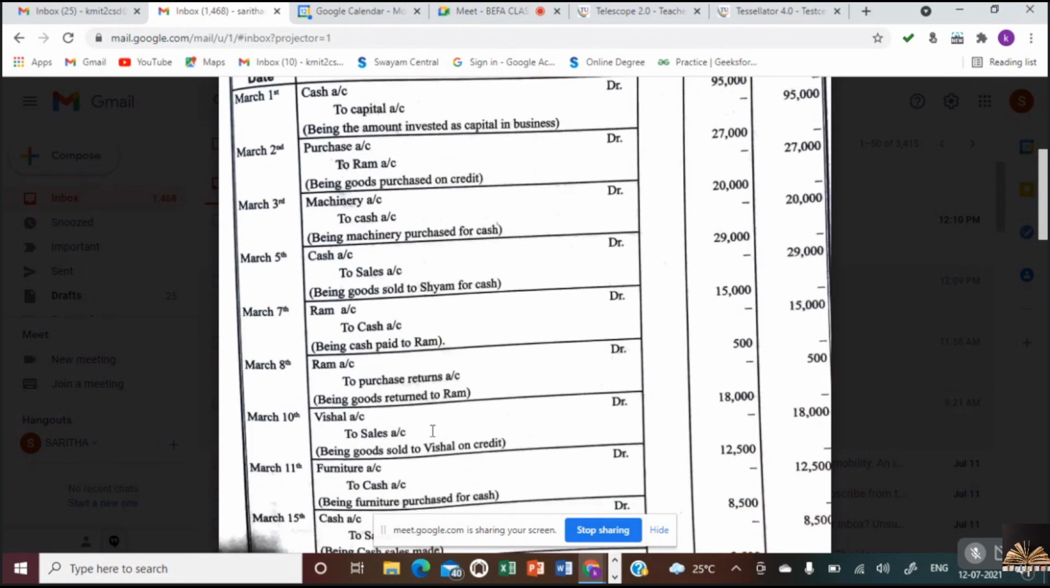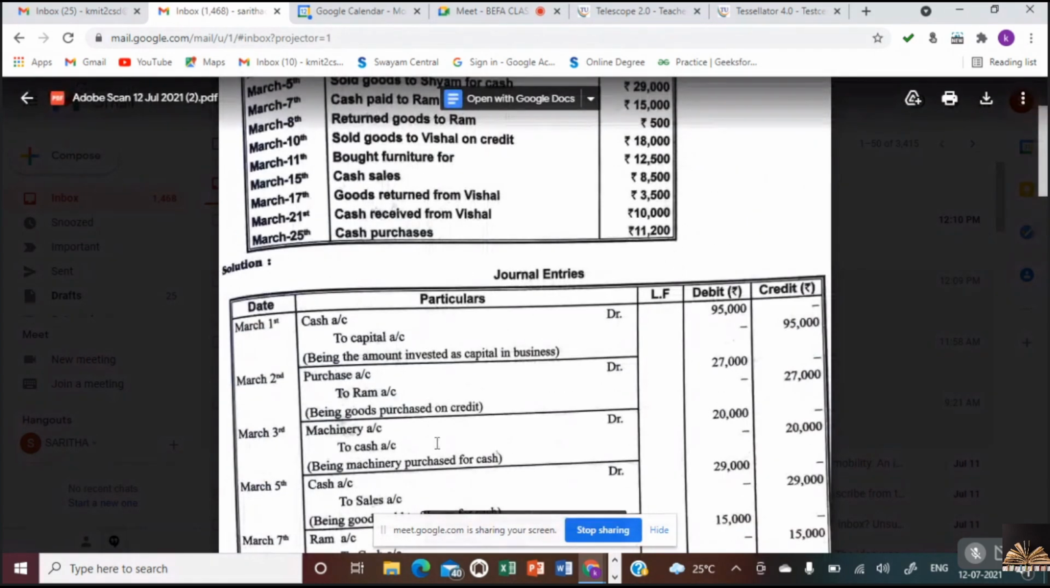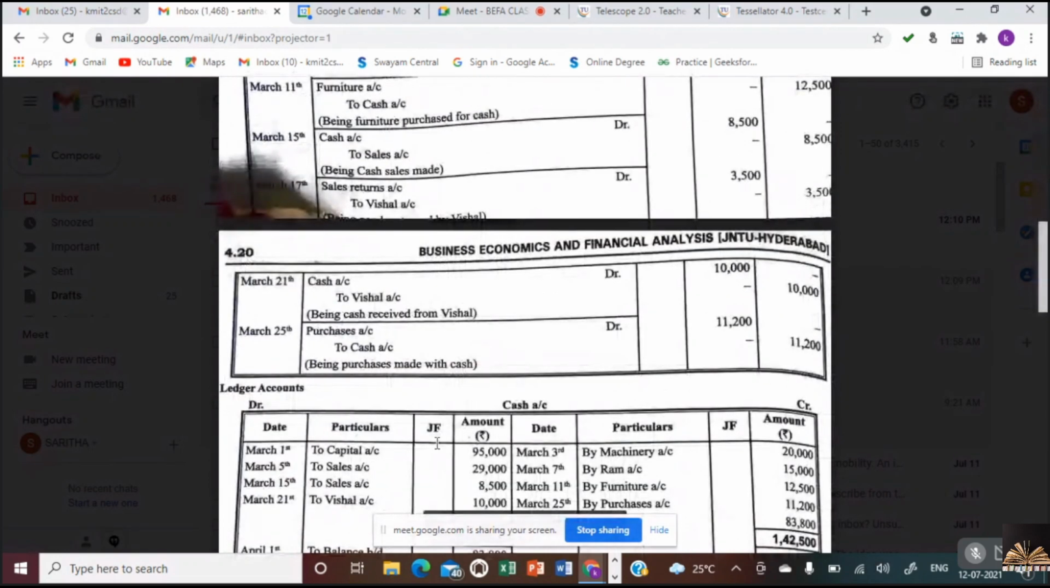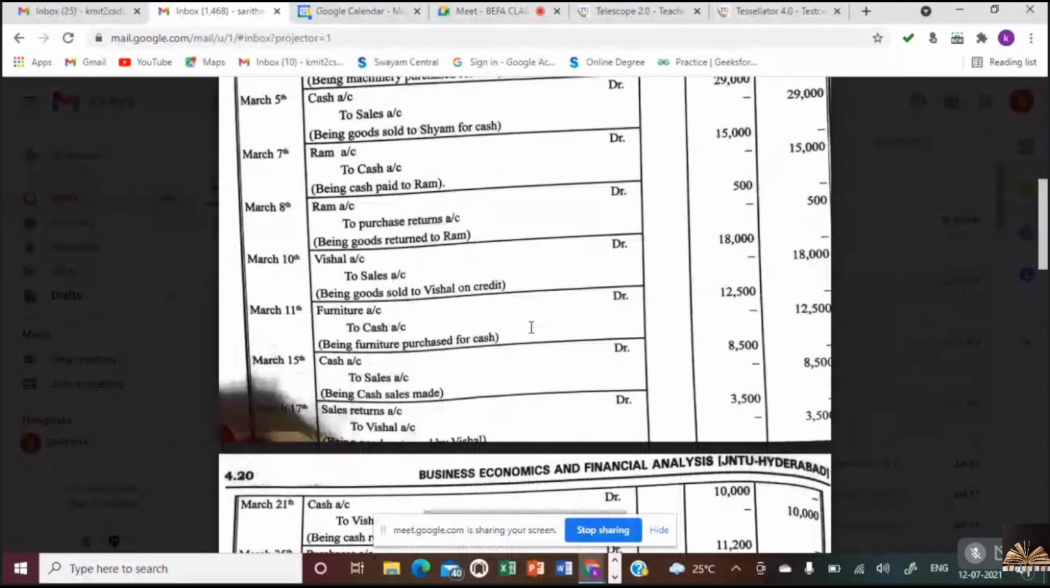Is it clear? Then received from Vishal cash 10,000. So who is giving us cash? What is coming into the business? Cash, or credit the giver. So who is giving us cash? Vishal is giving. So we credit the Vishal account and debit the cash account.